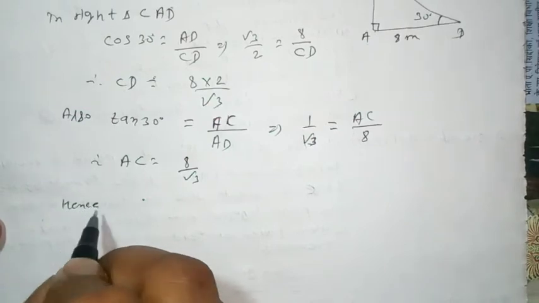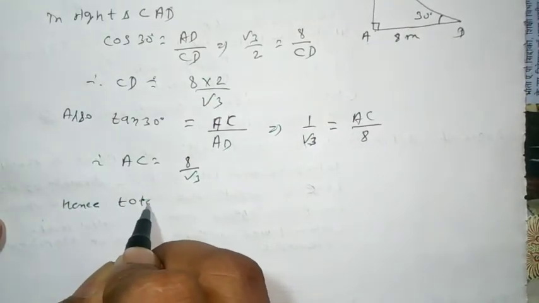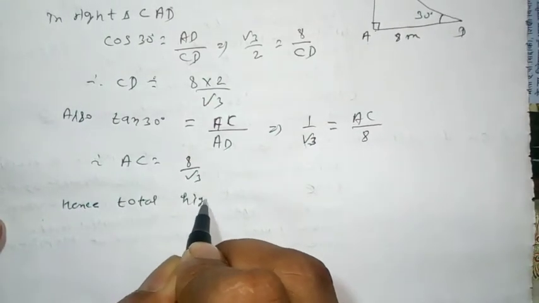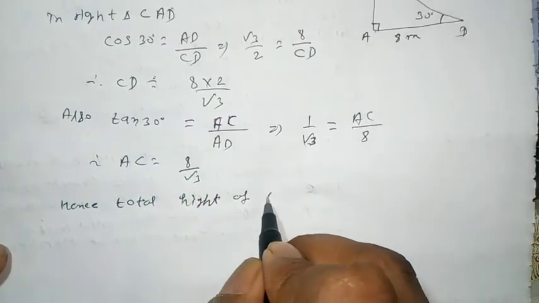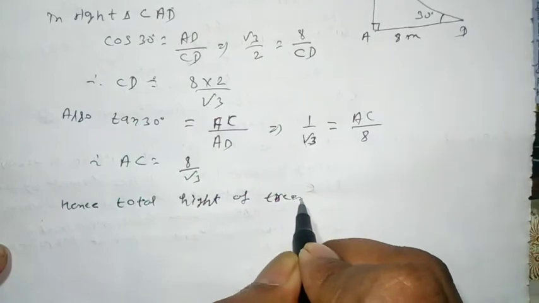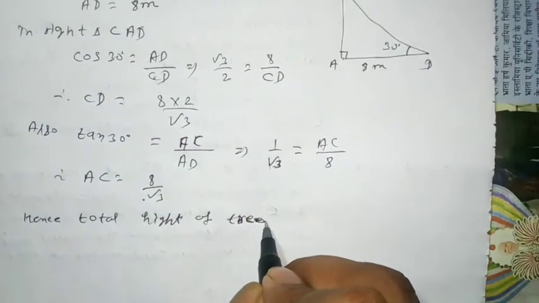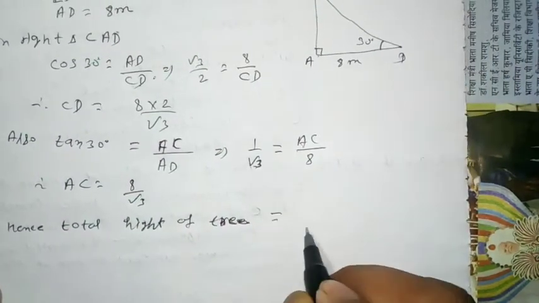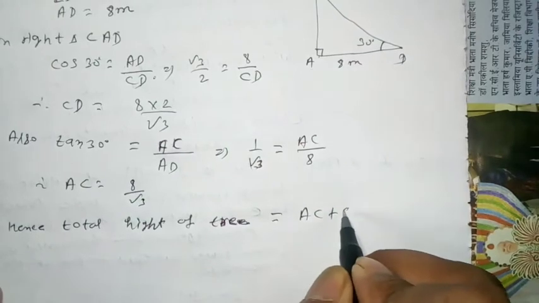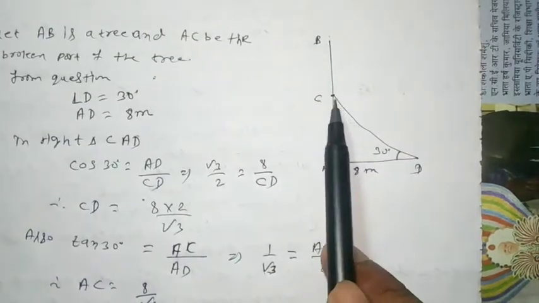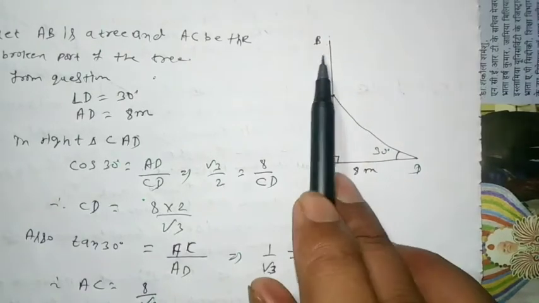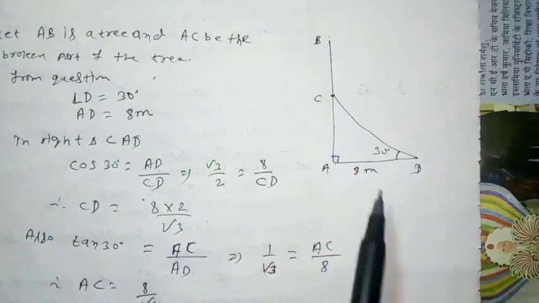Hence, the total height of the tree is equal to AC plus CB, because at the point C the tree is broken down.